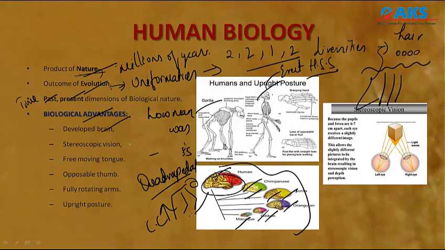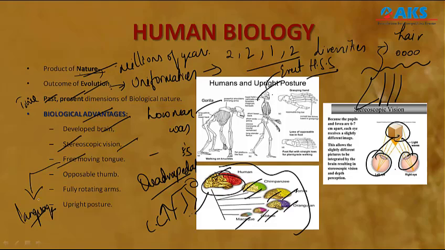And next comes stereoscopic vision. So these are the eyeballs, and this is how we can focus on a single thing. This is also one of the advantages man has acquired in the process of evolution. And the free moving tongue enabled him to develop language, which is very unique to human beings.